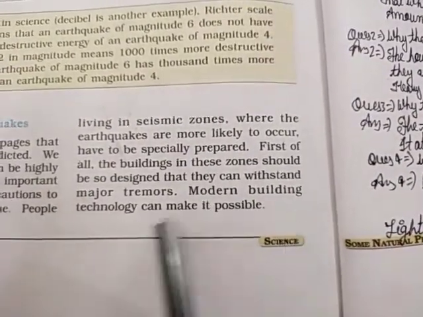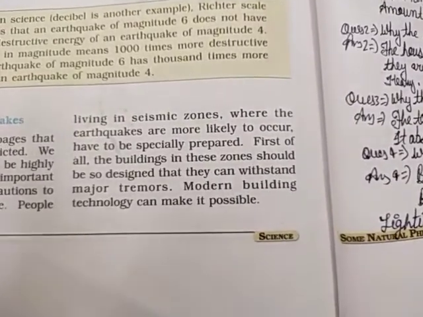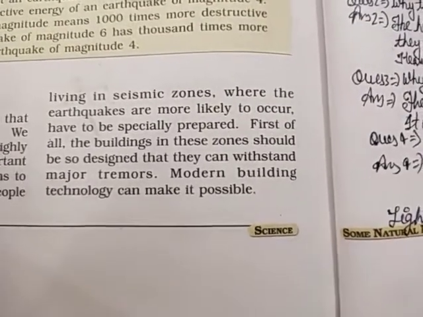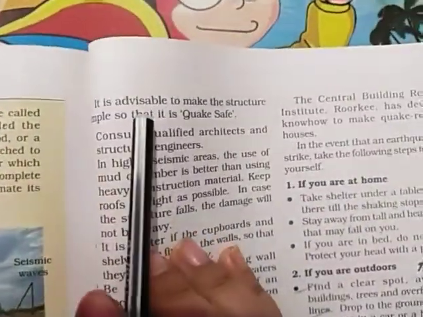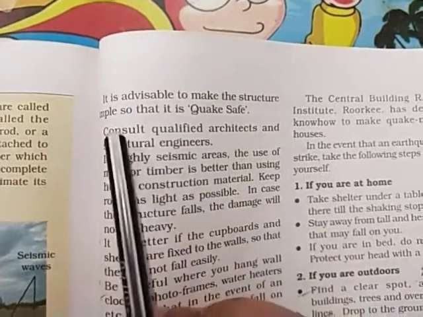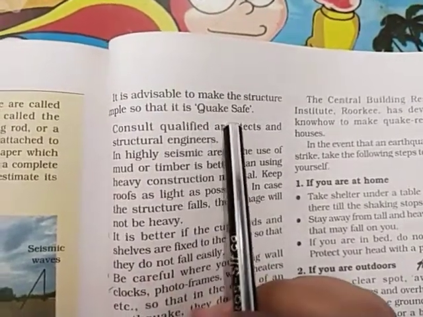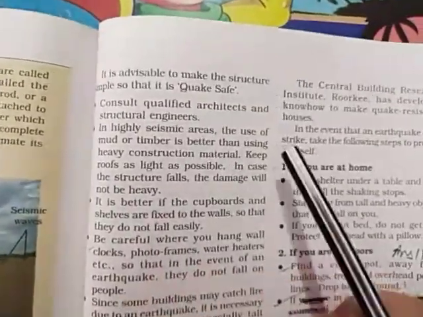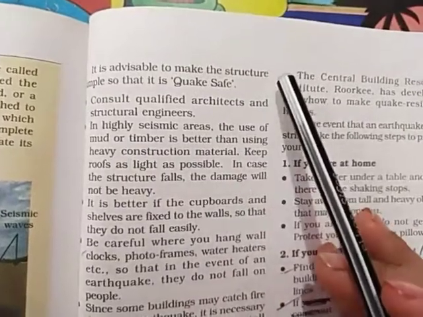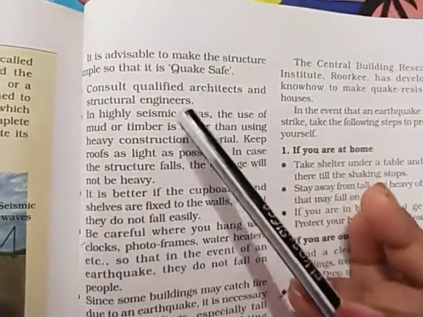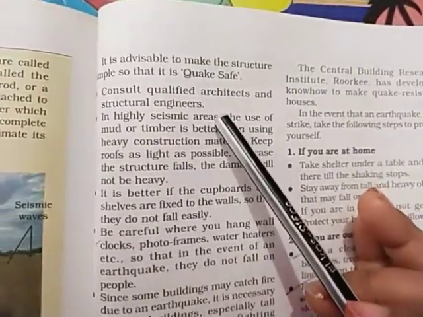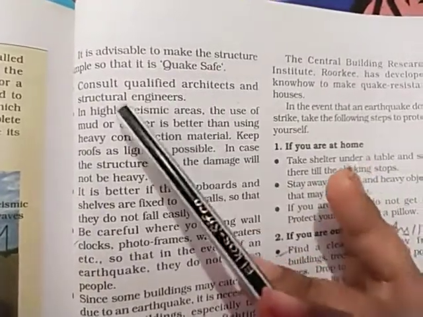Modern building technology can make it possible. There is very advanced technology in the infrastructure area, so this is possible nowadays. Next, it is advisable to make the structure simple so that it is quake safe. We need quake safe buildings. So consult qualified architects and structural engineers. We have to consult very qualified people, a good architect and a good engineer.